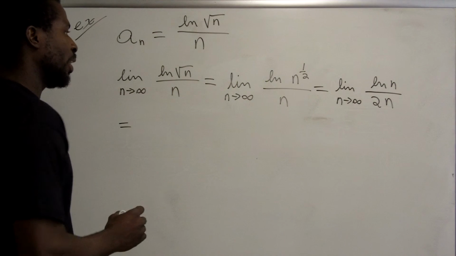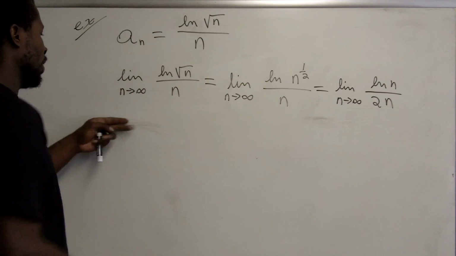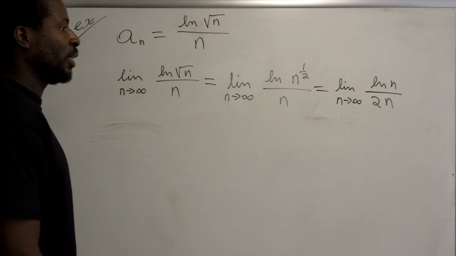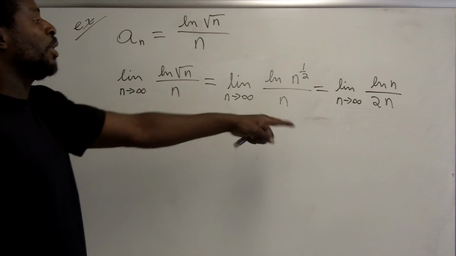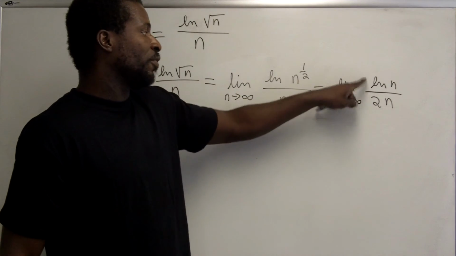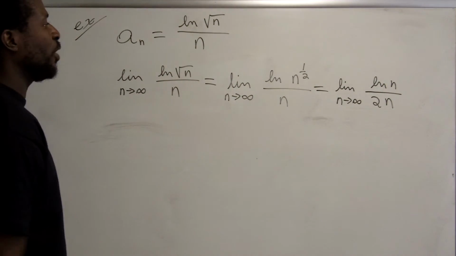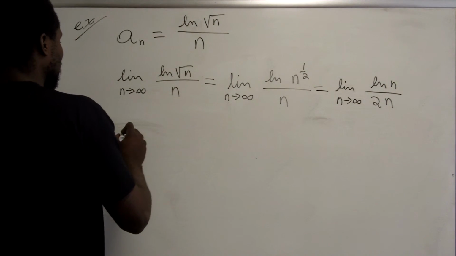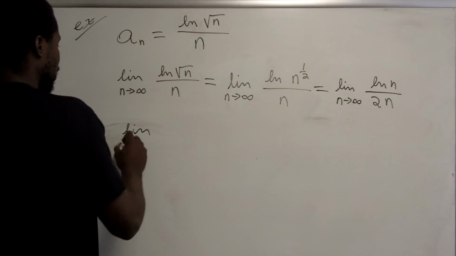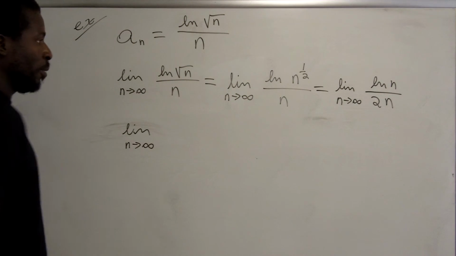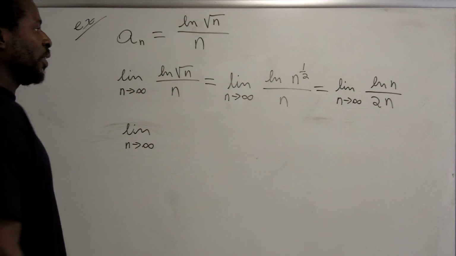And L'Hopital's rule says that if the limit as n approaches infinity of the quotient of the derivatives exists, then it's equal to that limit. So I first have to figure out if the limit of the quotient of the derivatives exists. So I'm going to find the quotient of those two derivatives.